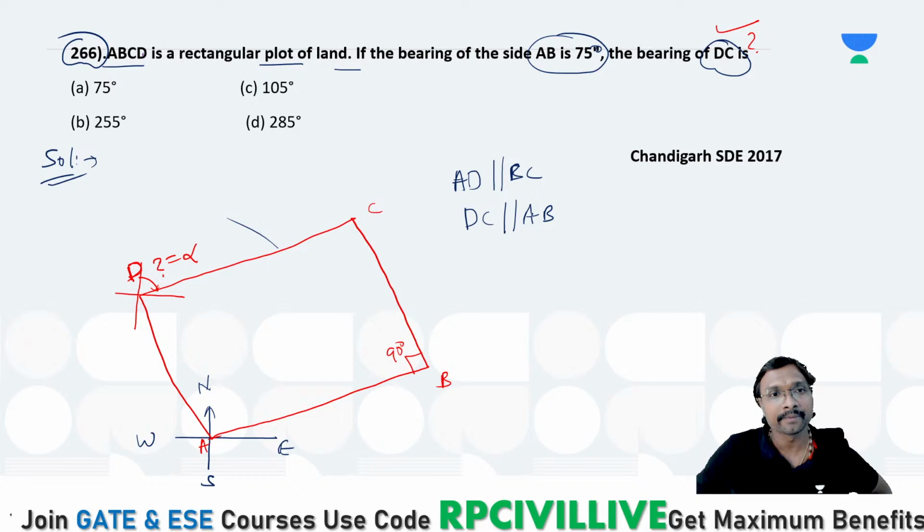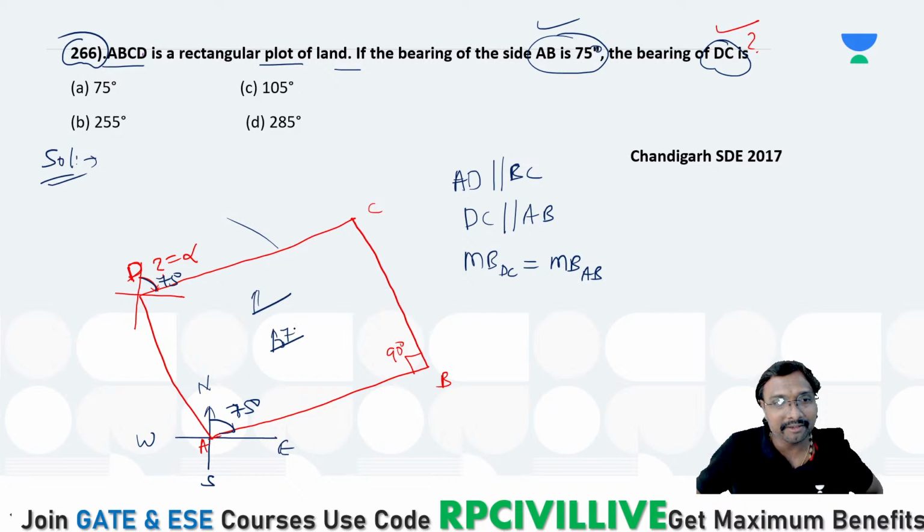Now can we say the magnetic bearing of DC will be equal to the magnetic bearing of AB only? The magnetic bearing of AB is already known to us: 75 degrees. And this angle is also the same 75 degrees, since the angle between the two lines is the same. These two lines are parallel, and this is north and this is north. When this is 75 degrees, that is also 75 degrees. So this is your DC and this is your AB.